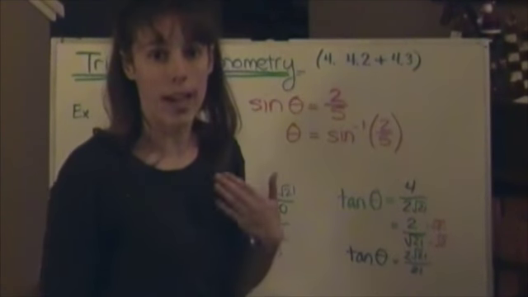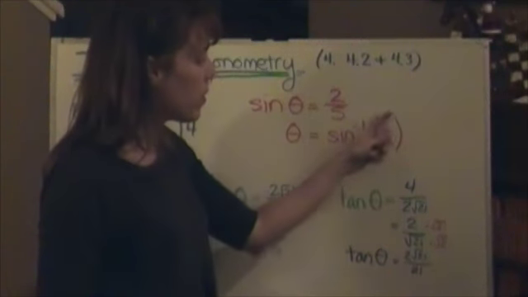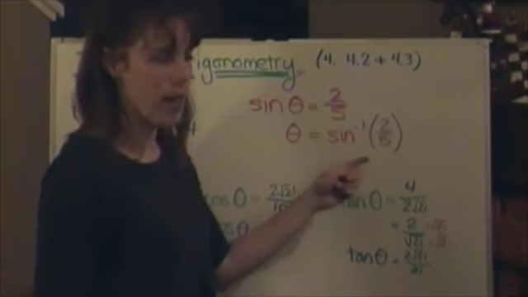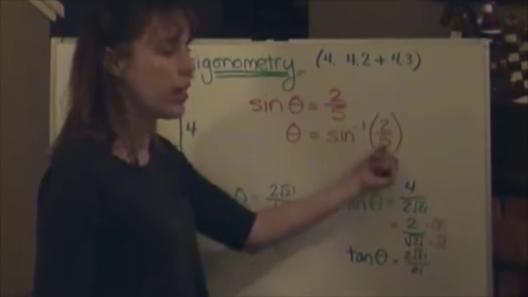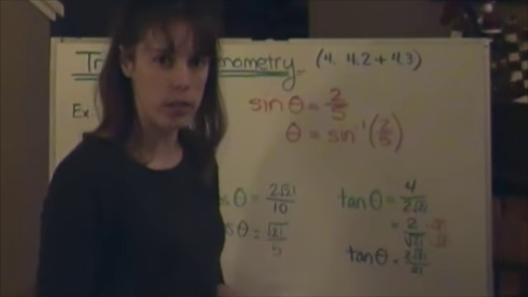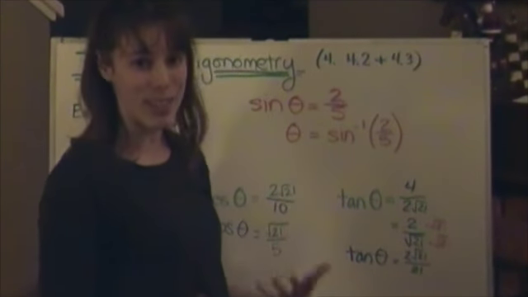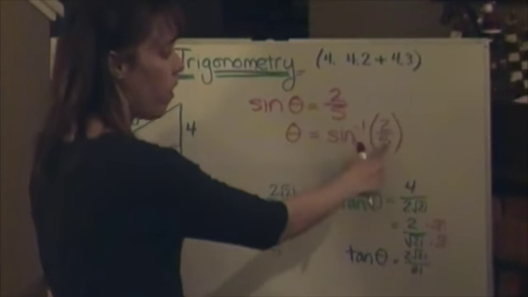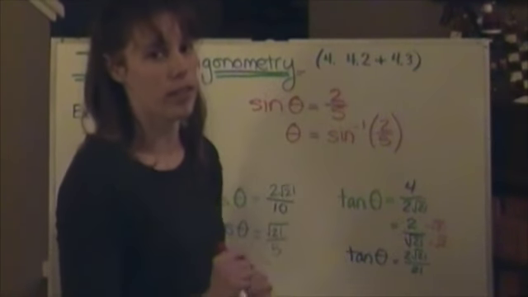Whenever possible, I'm going to ask you to write this line and type this fraction into this function just like this, instead of getting the decimal here and then taking the inverse sine of the decimal. It's going to keep you from having rounding errors that will cause you to lose points on later tests. So take my suggestion, make sure you leave everything with square roots and fractions and all that stuff until you actually get to this step, and then type it all into your calculator at once.